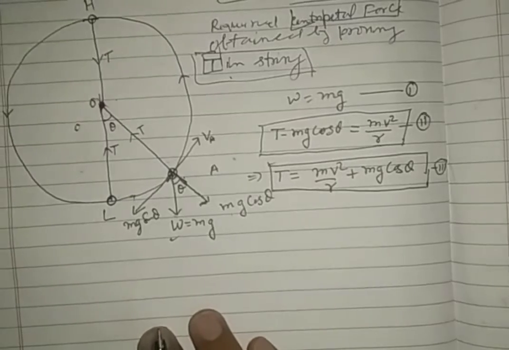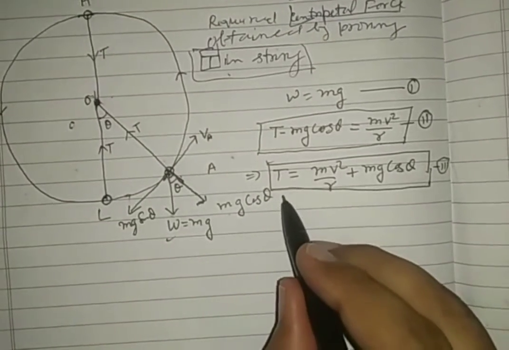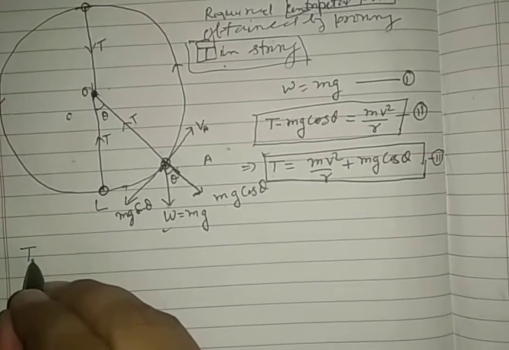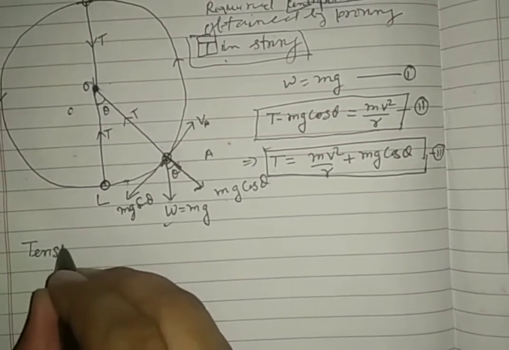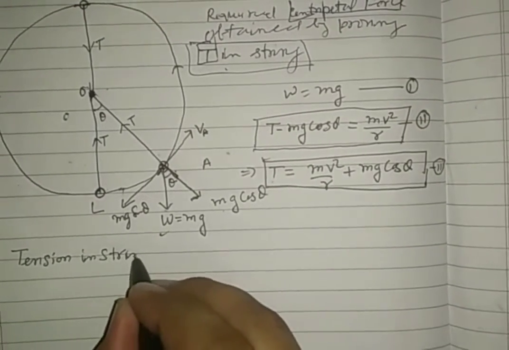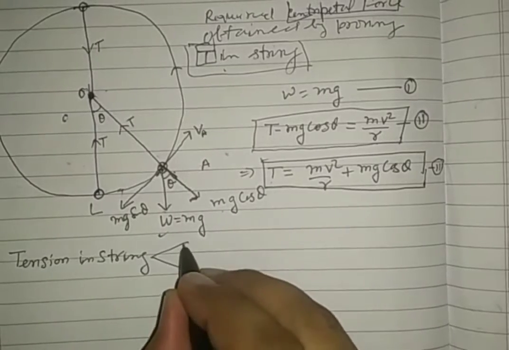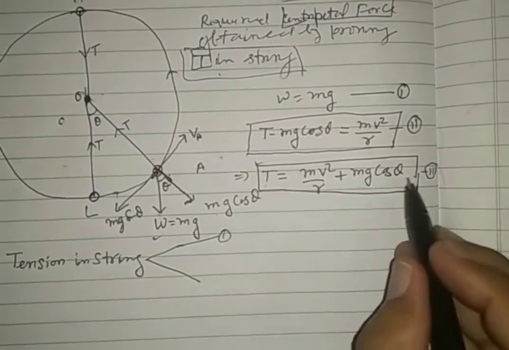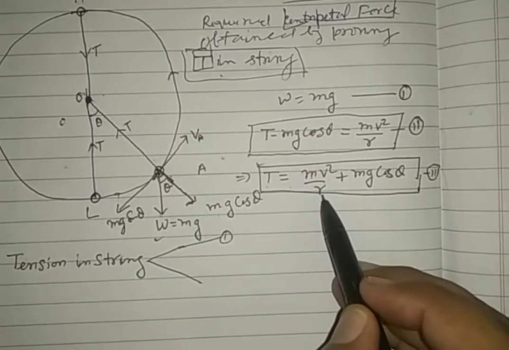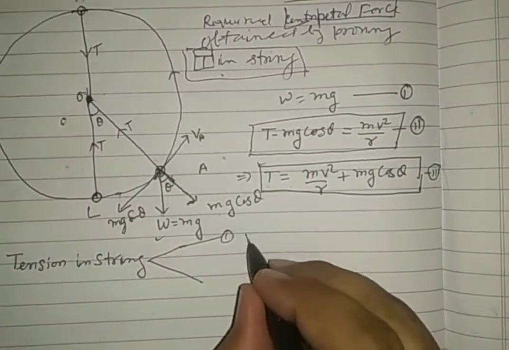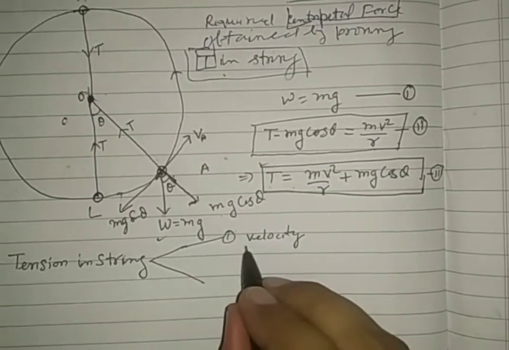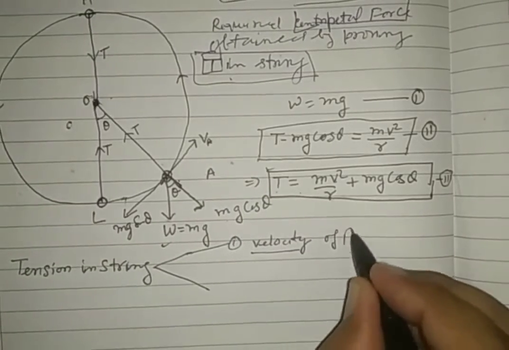Now see, the tension in the string depends on two factors. Number one, see in the formula: once the particle is selected, mass is constant. If you take radius as constant, then the velocity of the particle.